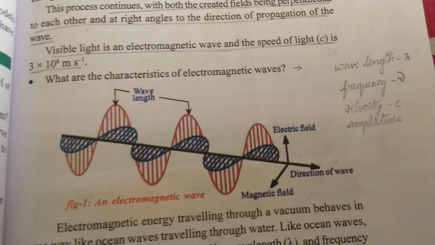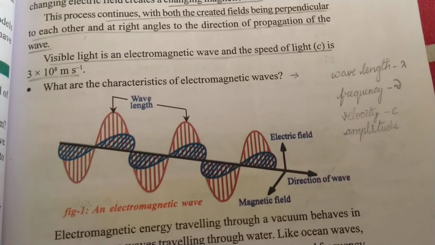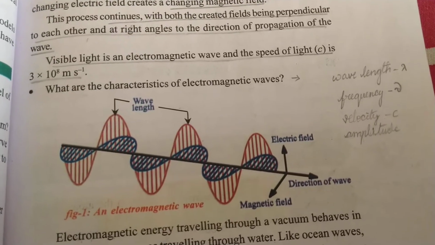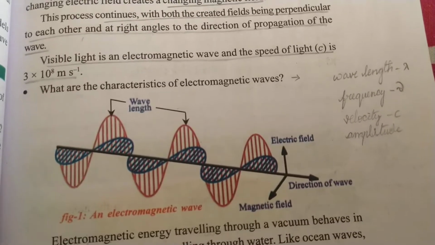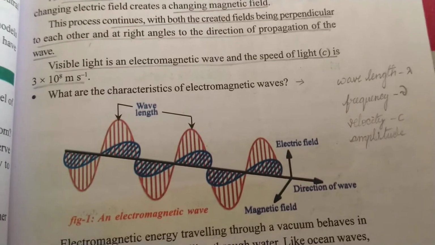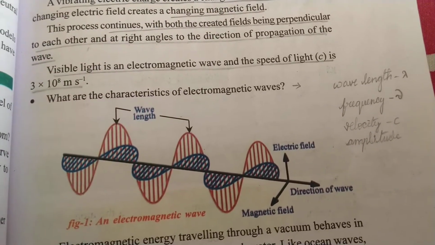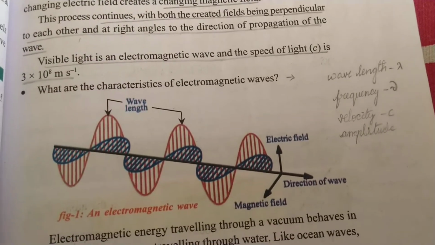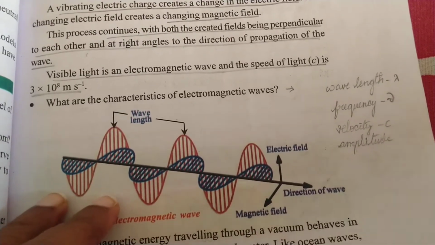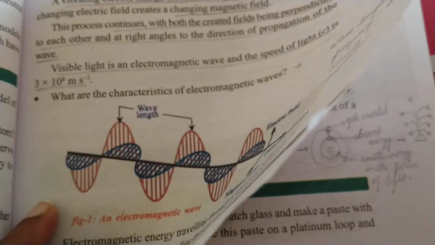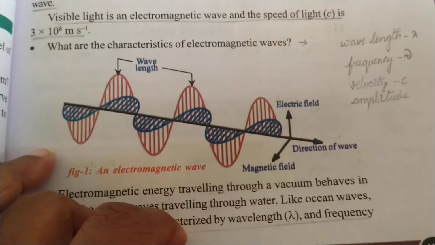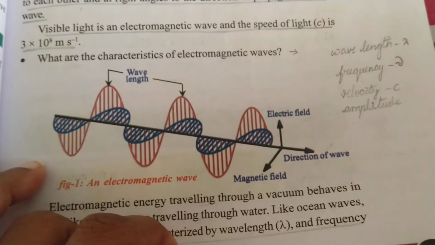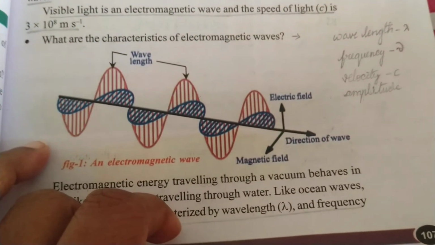Light has two properties, electric and magnetic fields, which means it creates electric and magnetic fields around it as it is passing through, right? The electric vector is the one which helps us in vision. Okay, the electric vector is the one which helps us in vision. And what is the velocity of light? 3 into 10 to the power of 8 meters per second. So we have to understand all the characteristics of light and its propagation, and why it is related to the structure of the atom. This one we are going to see now.